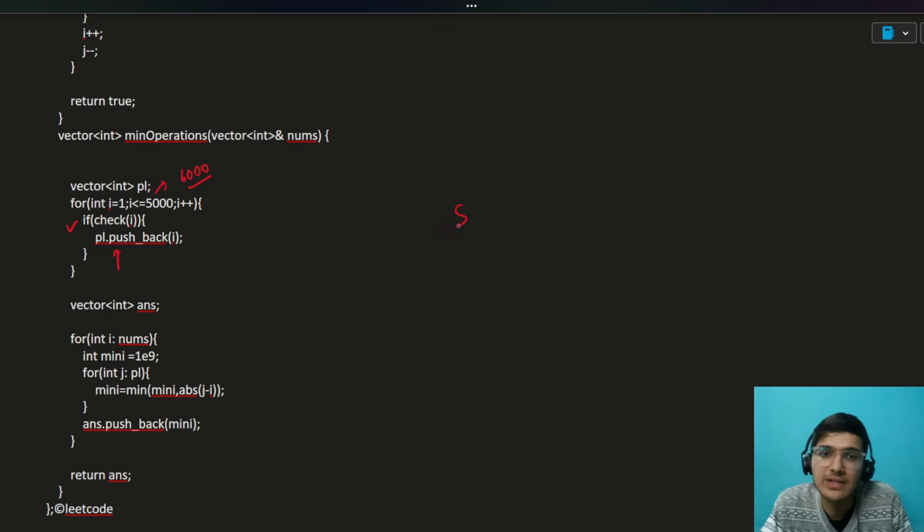Because for the last element, let's say the number is 5,000, it might be that I have not explored the right part of this 5,000. I have to just search in the left part. But surprisingly, the left part is the optimal part. The right part is maybe not optimal. That's why this is working. But actually, you should write 6,000 here, and that won't change the time complexity much.